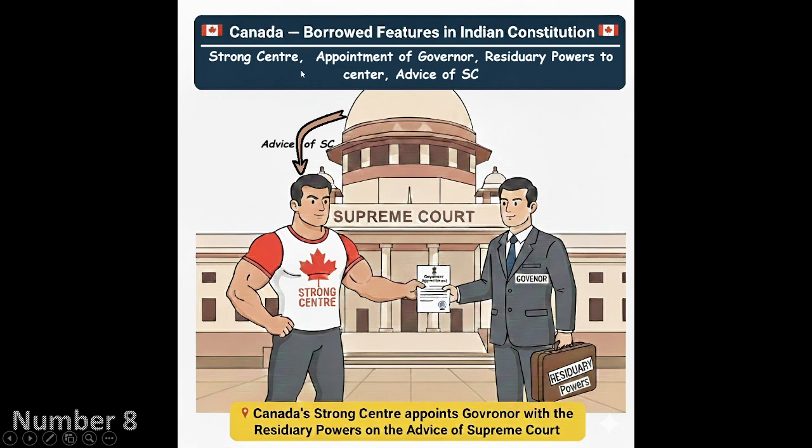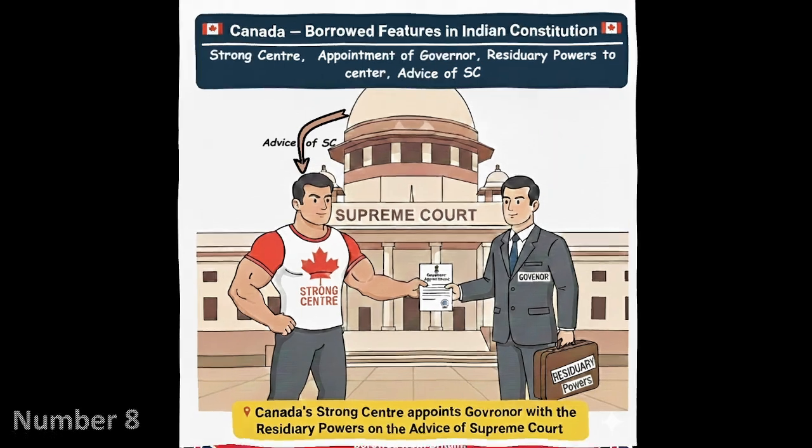So first of all, before proceeding towards the mnemonic, let's understand the 4 features that have been borrowed from the Canadian Constitution. These features are strong center, appointment of governor, residuary powers to the center, and the advice of Supreme Court. So the mnemonic says that Canada's strong center appoints governor with the residuary powers on the advice of Supreme Court. So in this picture you can very easily see that the Supreme Court is advising this bodybuilder to appoint this person as governor, and this person is given the residuary power with it also.